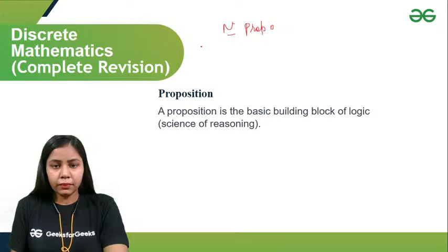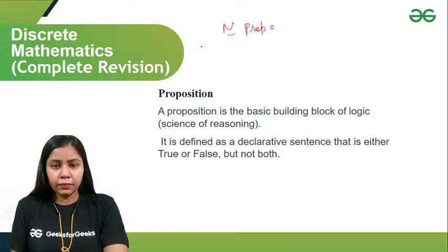So first of all, you just have to understand what is a proposition before starting anything. Proposition is a basic building block of logic, right? Basically, if I have to give any logic behind any statement, that is a proposition. A proposition is a declarative sentence, so its truth value means either the statement is true or it is false. Like if I say the sun rises in east and sets in west, either it is true or it is false.